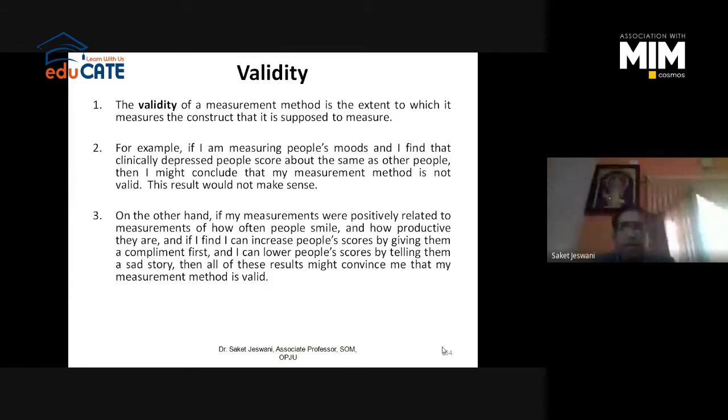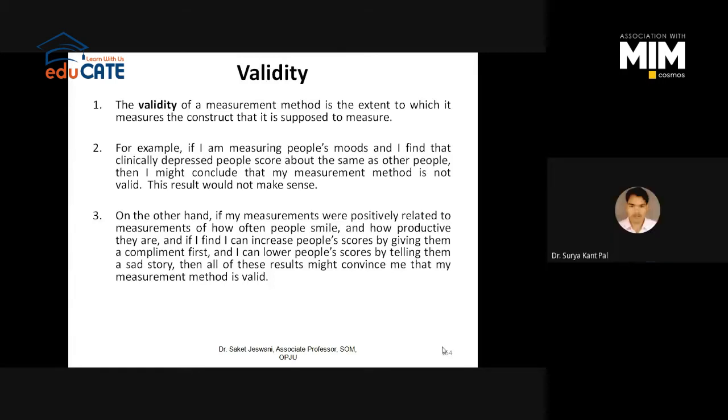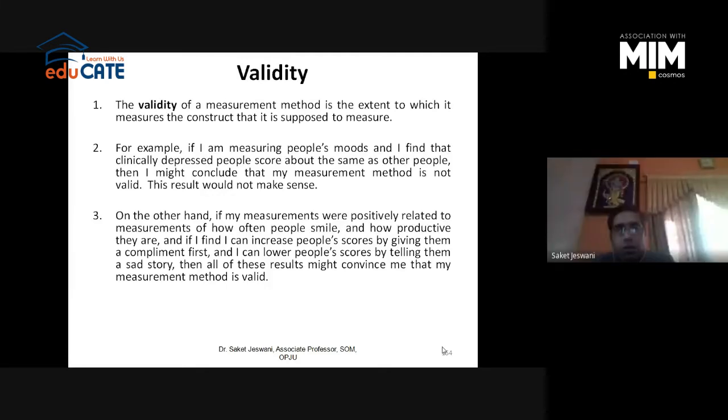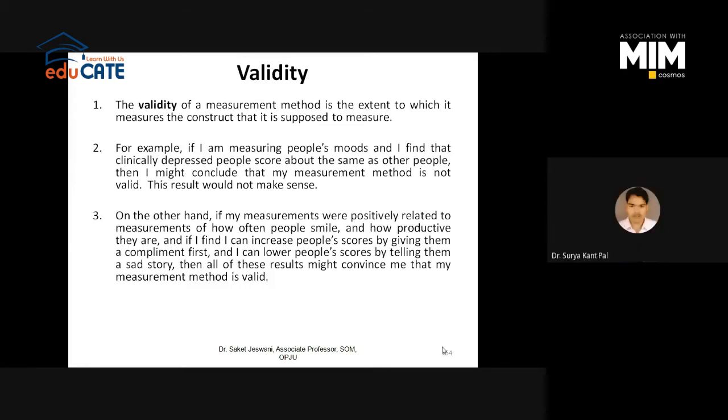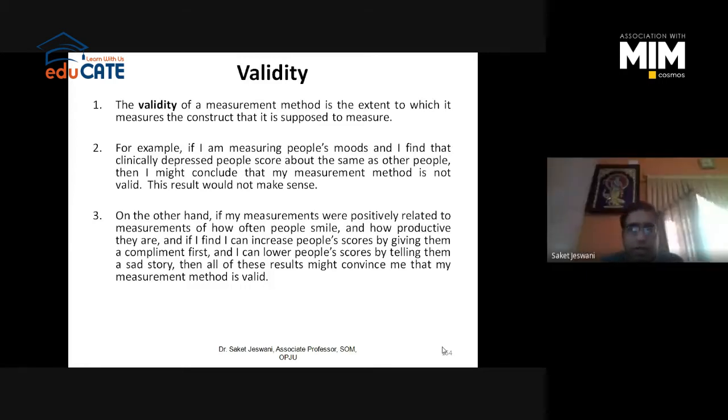Those who are clinically depressed will score differently compared to the normal people, right? If it is doing so, the instrument is valid. If it is not differentiating between clinically depressed and normal people, it means your instrument is not valid to check people's mood, right? So this is what validity is.